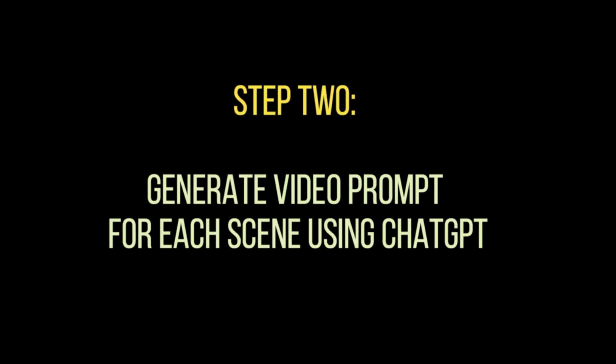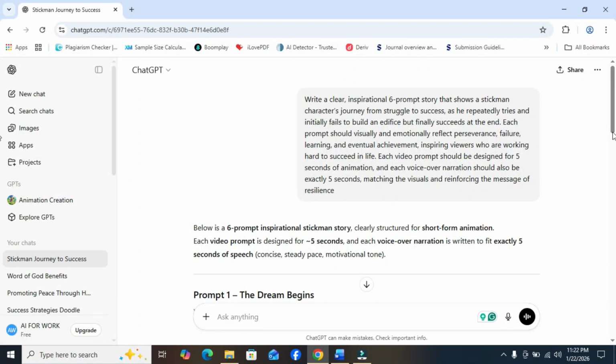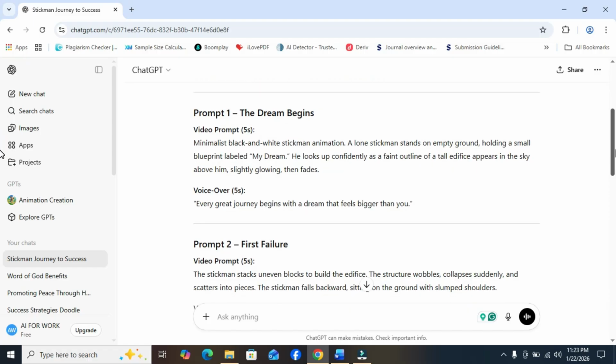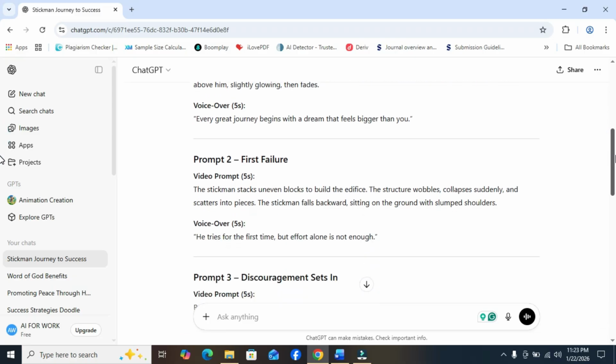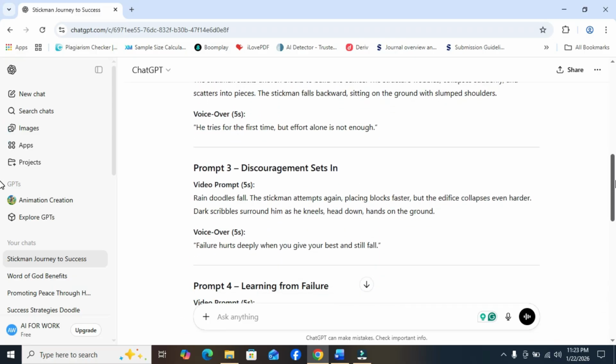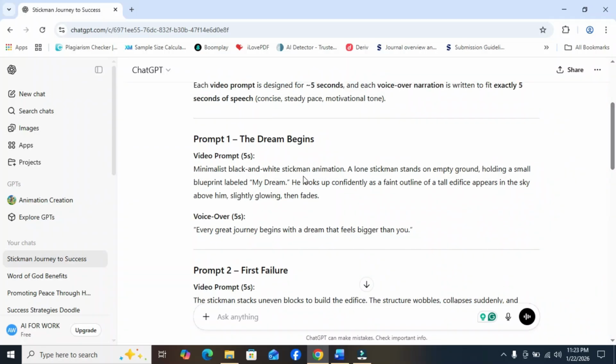Okay, the next thing I did was to generate a video prompt for each scene using ChatGPT. So when I did, I pasted it on ChatGPT, and this is the result I got. We have the first prompt, the dream begins, with the video prompt for the first scene. The second prompt, we have first failure. The third one, discouragement sets in. So we can see the video prompt here, and we also have the voiceover for each prompt.